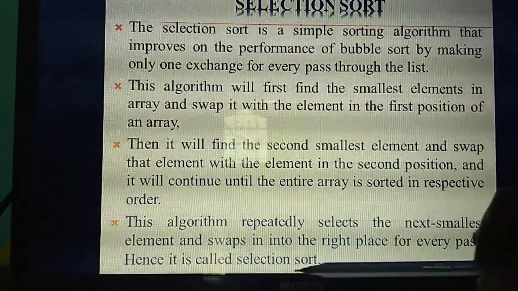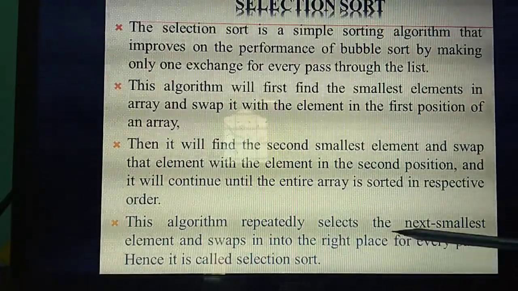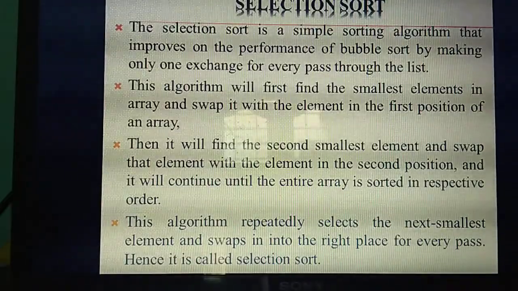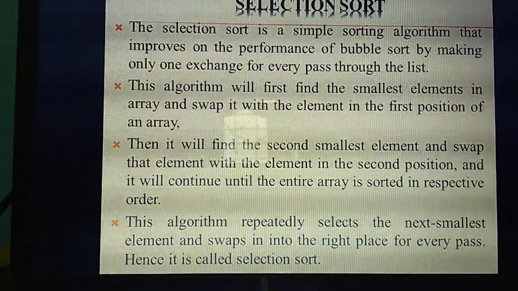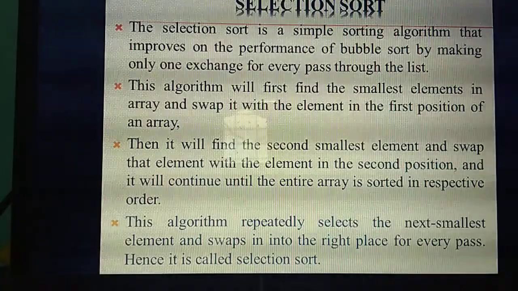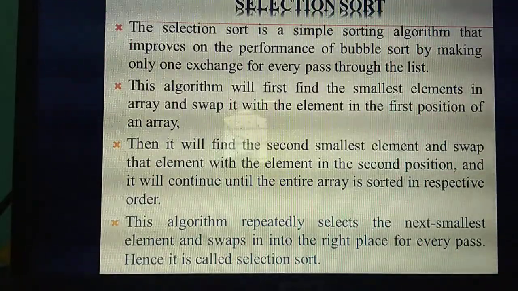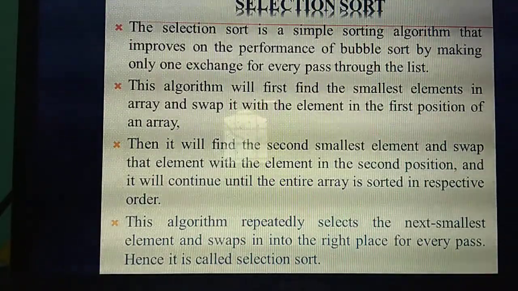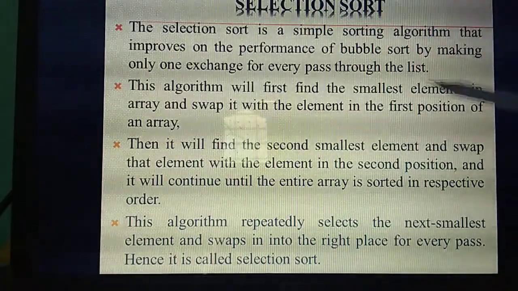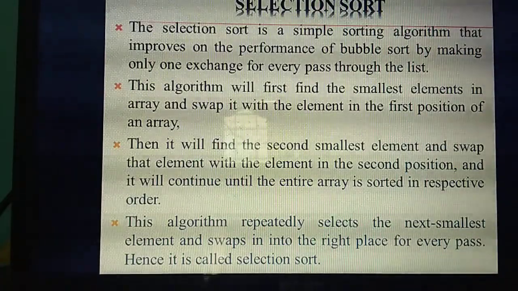Okay. So here the swapping is done, putting every element in the right place for every pass. That means the first element goes in the first place, second means second, third means third, fourth means fourth place. So each element is given its right place in the particular pass and sorted. Hence they call this a selection sort algorithm.